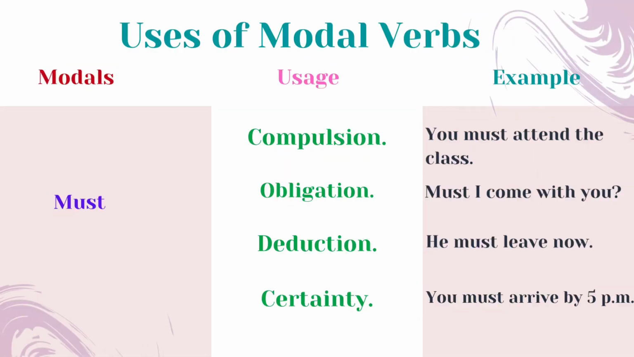Last but not least, let's look at the auxiliary verb must. You can use must for compulsion, obligation, deduction, and the last one is certainty. Okay? And look at these examples, you will understand what I mean. You must attend the class. Must I come with you? He must leave now. You must arrive by 5 pm.